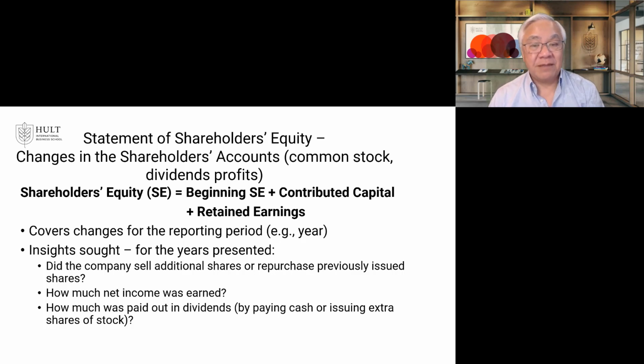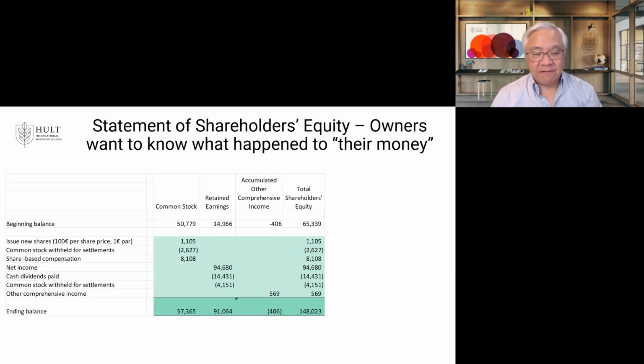And how much income did they earn? Again, we've seen this in the income statement, but it shows here and gives you context of how much they made compared to their equity amounts, and it shows dividends, right? So think of it as the owner's accounts and what they would be interested in seeing. In the case of Apple, summarize them into these broad categories.